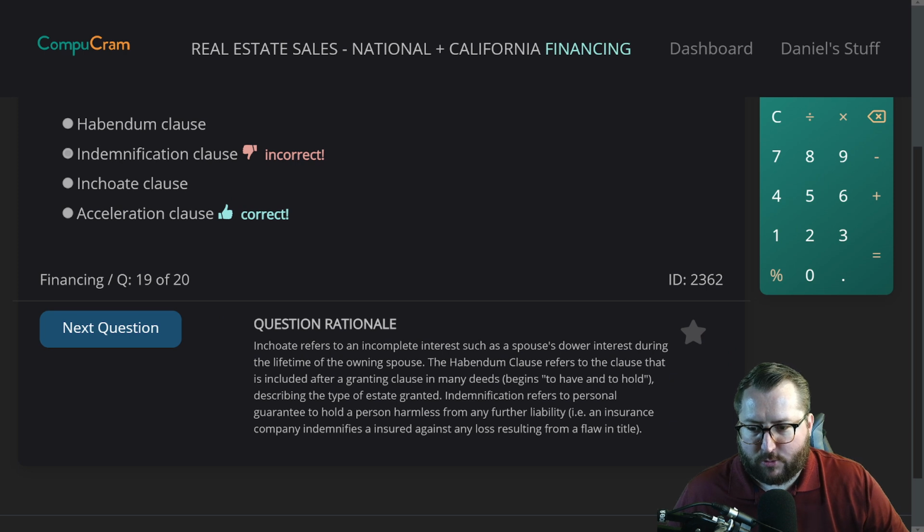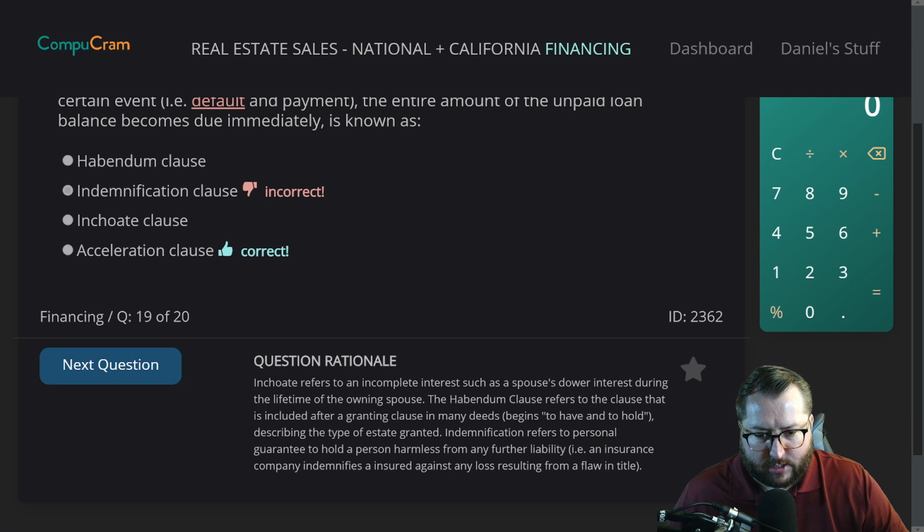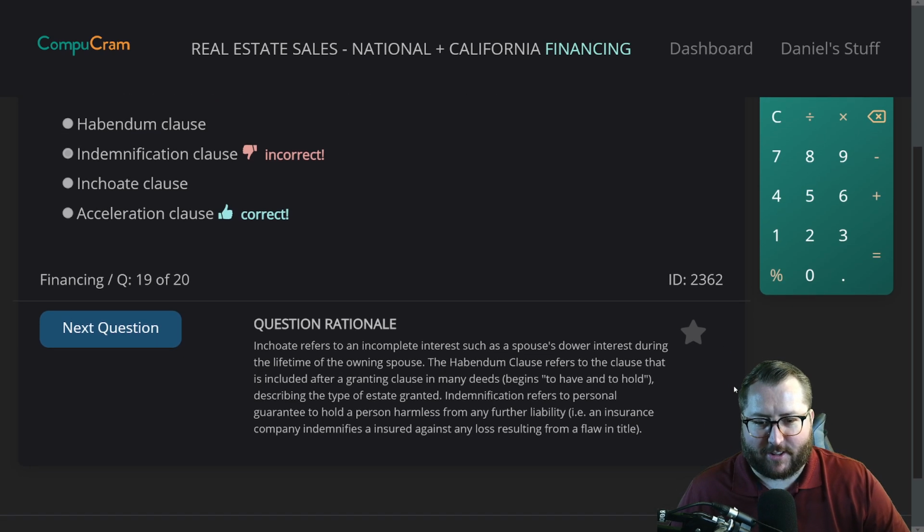All right. Question rationale. Inchoate refers to an incomplete interest, such as a spouse's dower interest during the lifetime of the owning spouse. The habendum clause refers to the clause that is included after the granting clause in many deeds, begins with "to have and to hold," describing the type of estate granted. Indemnification refers to a personal guarantee to hold a person harmless from any further liability.